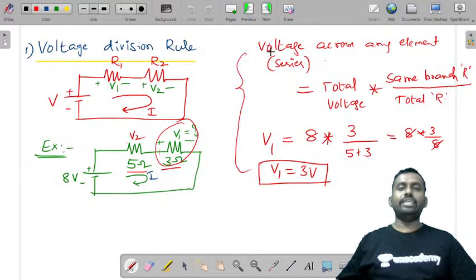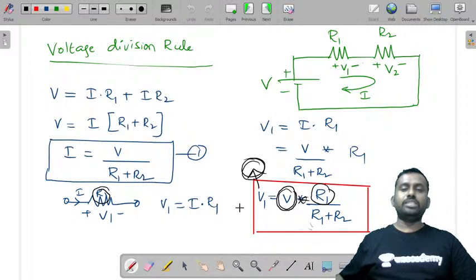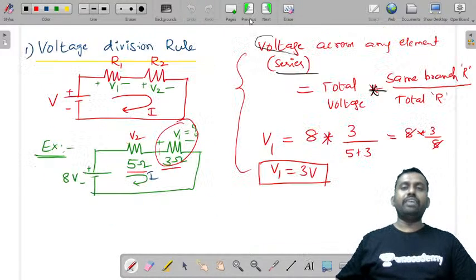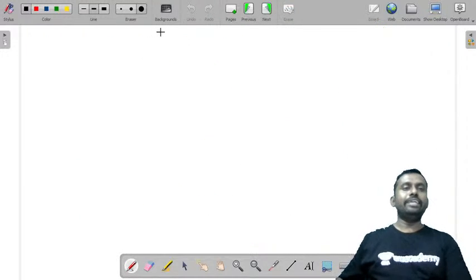That is what I have written in the previous slide. Voltage across any element is equal to total applied voltage into same branch resistance by the total resistance. So this is the expression that you get, which I have told you directly in this case. So this is voltage division rule. Now let us discuss what is current division rule.